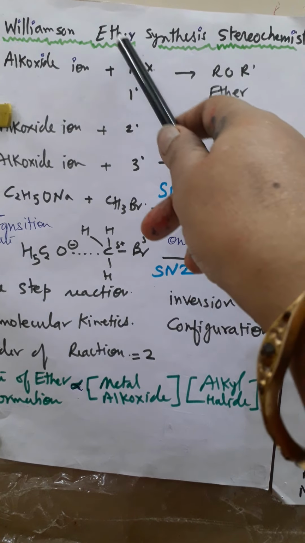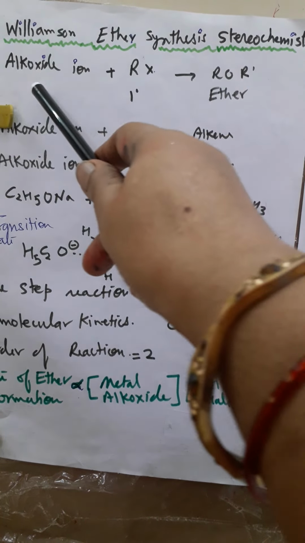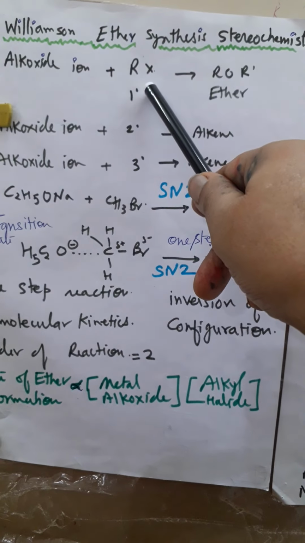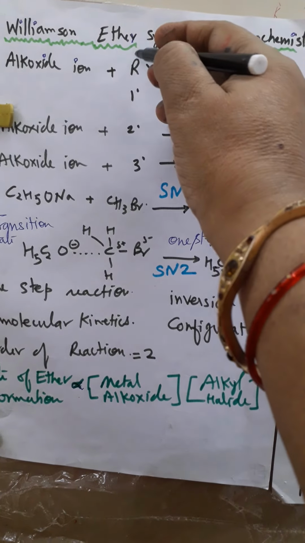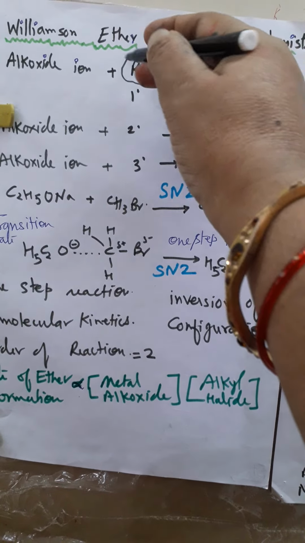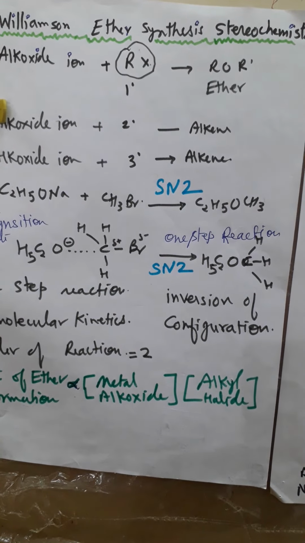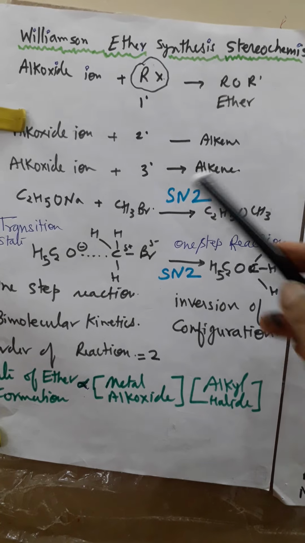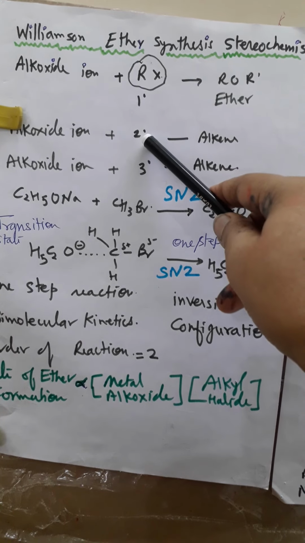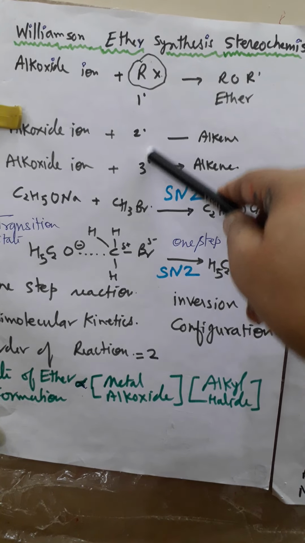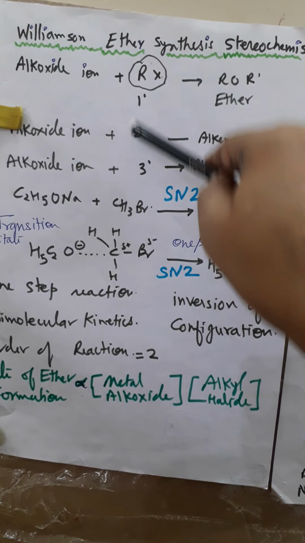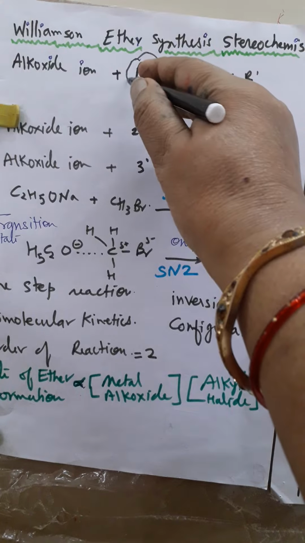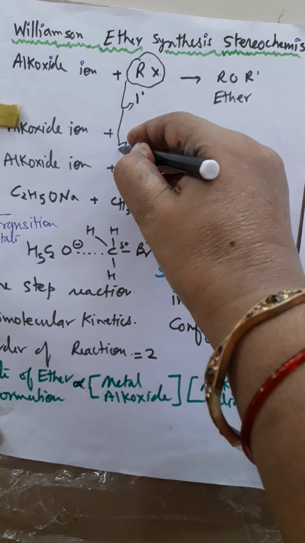Williamson synthesis, or ether synthesis, what will happen? Alkoxide reacts with alkyl halide, so R-O-R, that is, ether will be formed. One criterion you should know is that there are 3 types of alkyl halide: primary alkyl halide, that is 1 degree, or 2 degree, or 3 degree alkyl halide. Here I have written R as 1, 2, 3; it can be this or this or this.